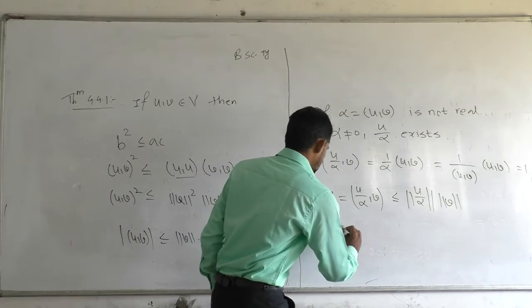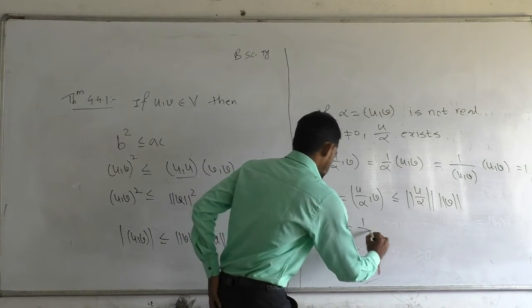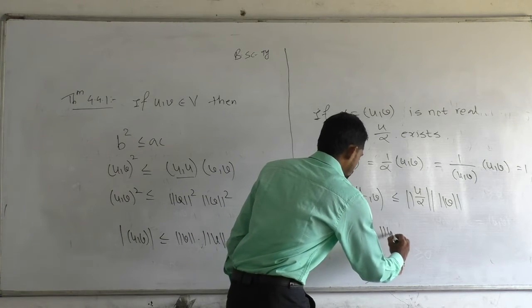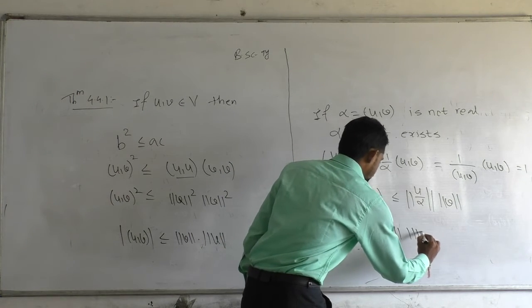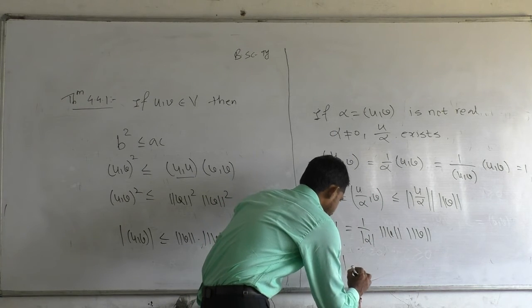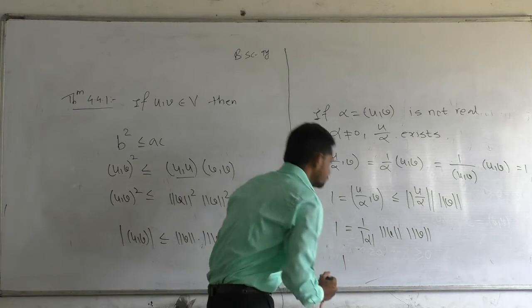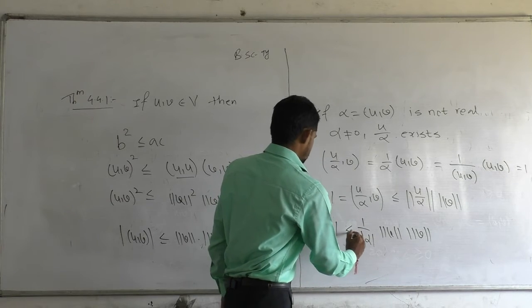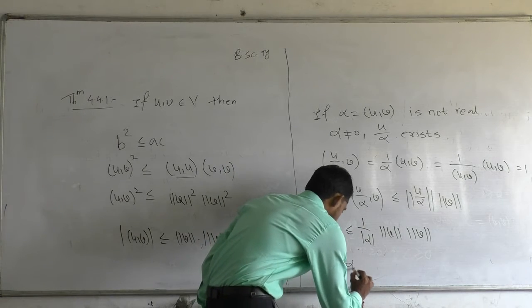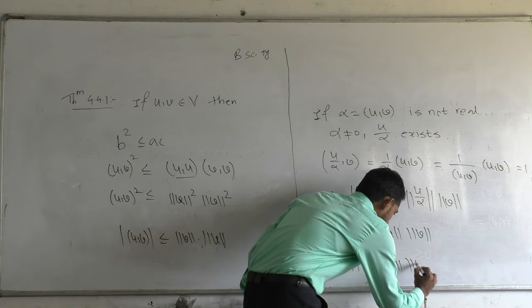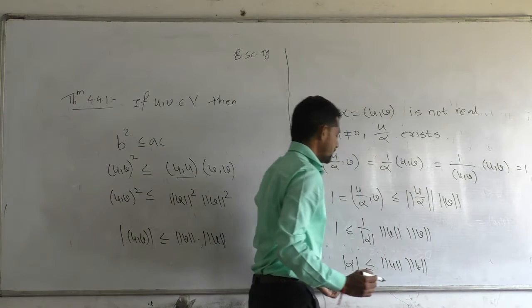So you can write from it 1 by mod alpha, because alpha is a real number, less than or equal to norm of u into norm of v. So from this we can solve mod alpha is less than or equal to norm of u into norm of v. What is alpha?